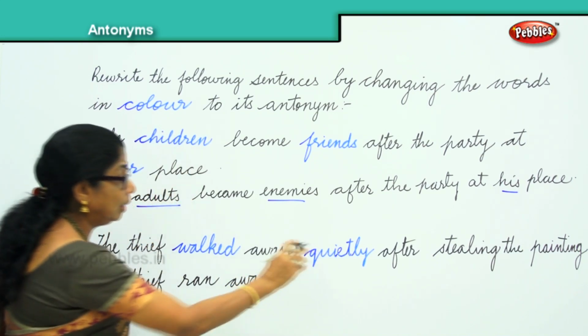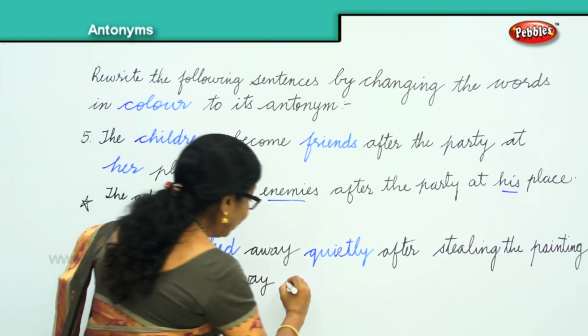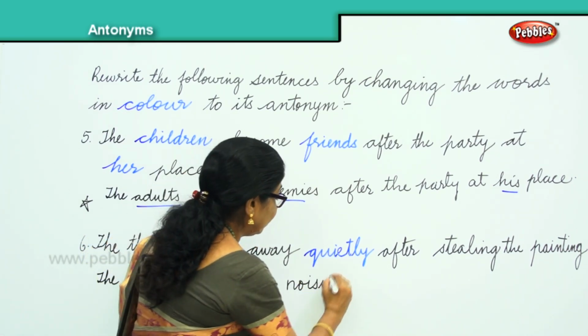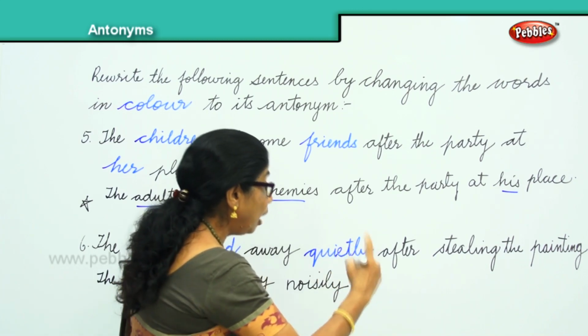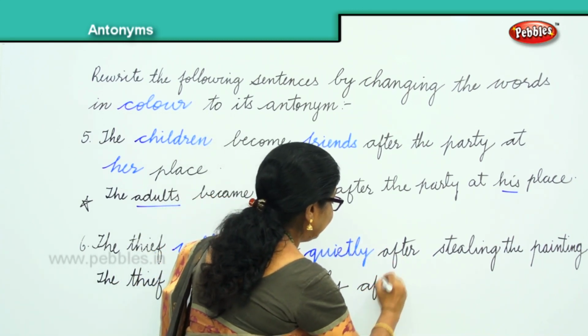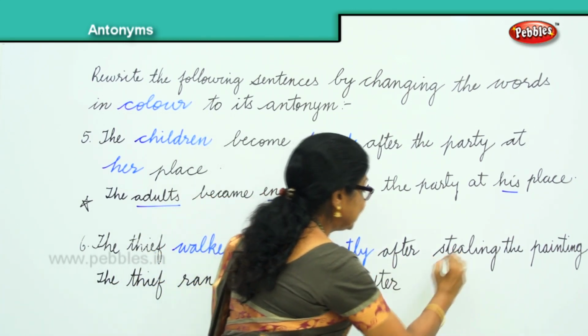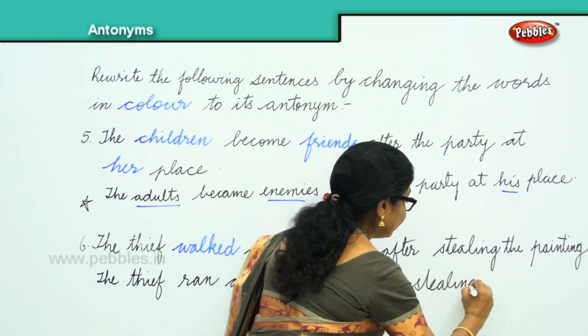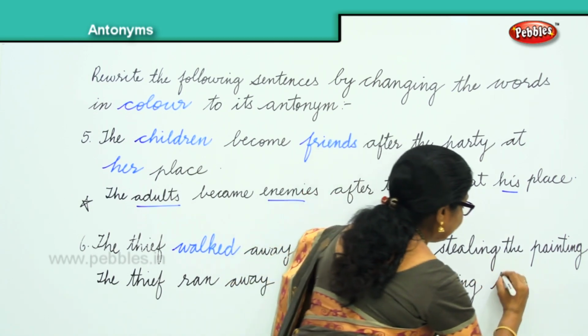They ran away, not quietly, noisily, making noise and running after stealing the painting.